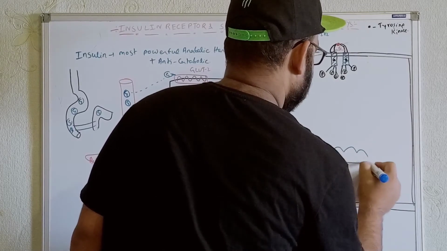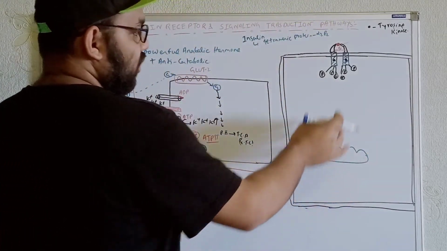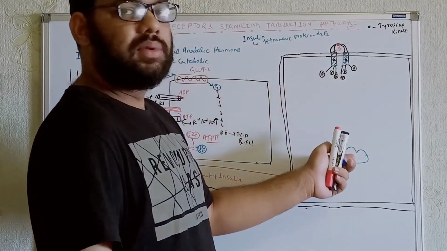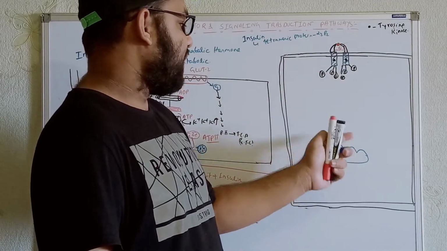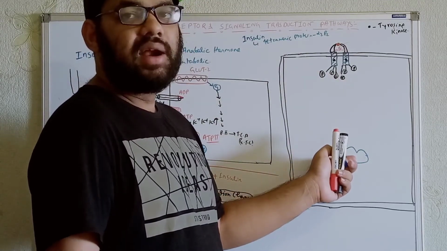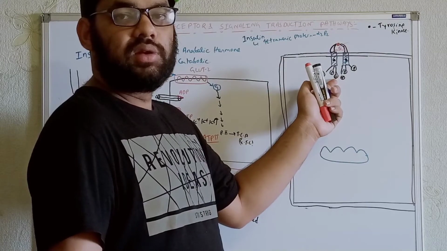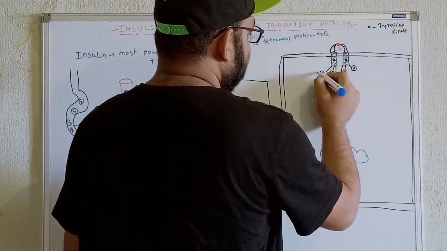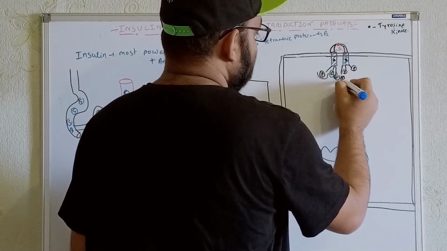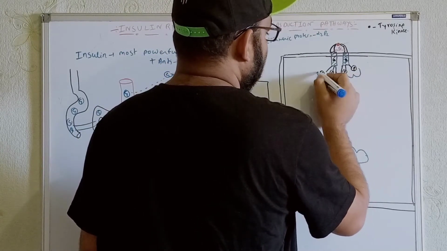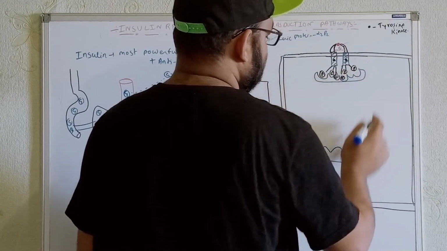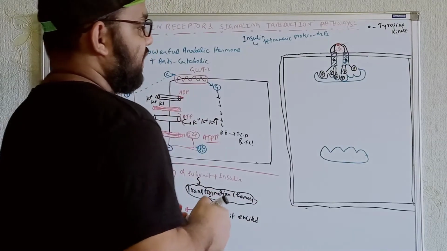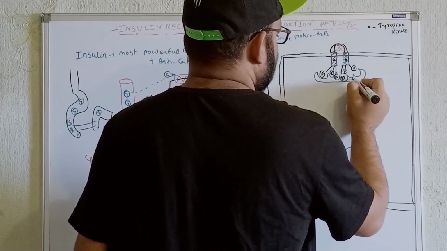But whenever they get phosphorylated over here, these portions will be activated, and this will also be activated. Now these molecules, because of this protein, can be attached to these phosphorus molecules over here. So whenever they get phosphorylated, these molecules will be excited and they can get attached to these portions. And what is the name of these molecules? That is insulin receptor substrate. This is known as IRS. So IRS stands for insulin receptor substrate.